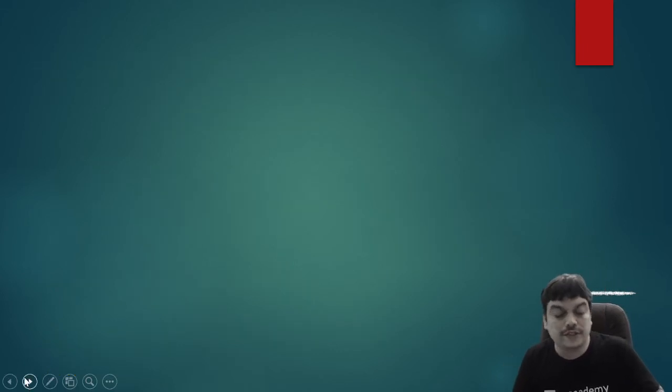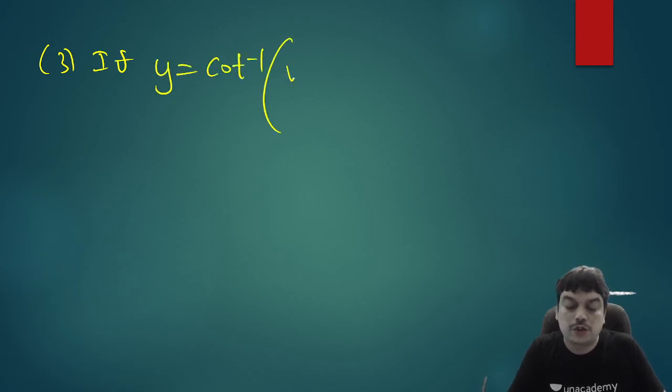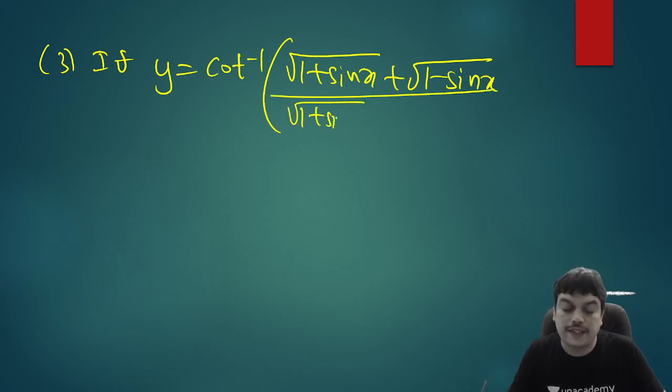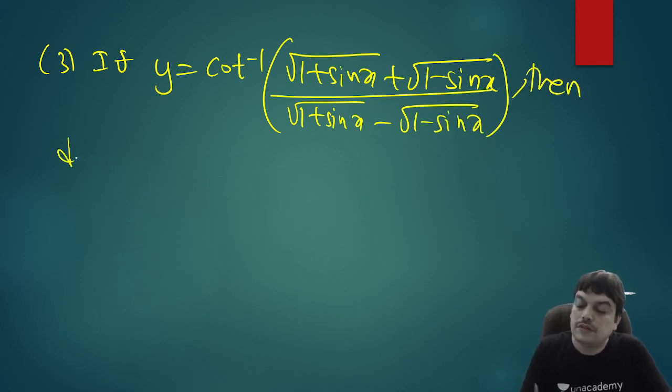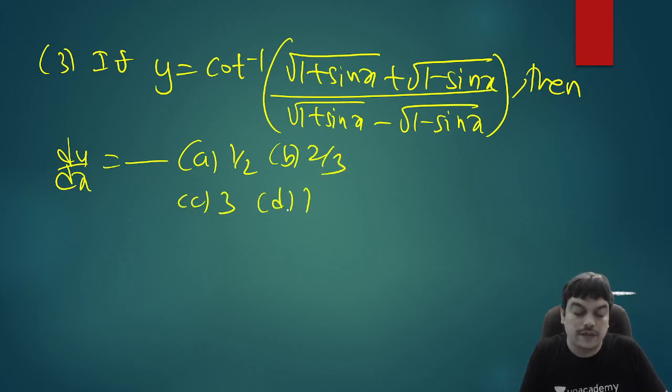Now let's go for the next question. If y is equal to cot inverse of square root of 1 plus sin x plus square root of 1 minus sin x divided by root of 1 plus sin x minus root of 1 minus sin x, then what is dy by dx? First option is 1 by 2, second option is 2 by 3, third option is 3, and fourth option is 1.